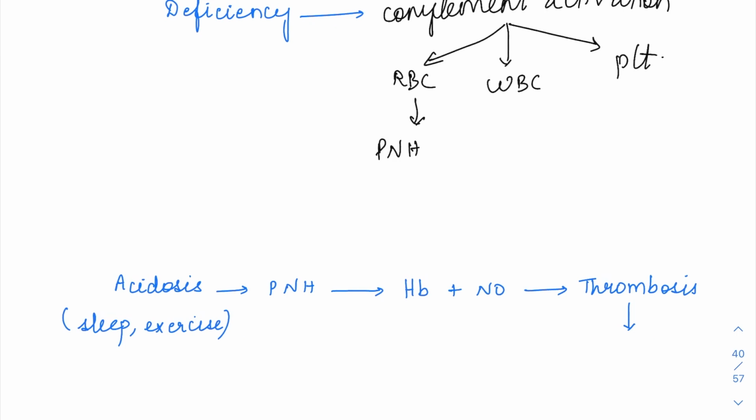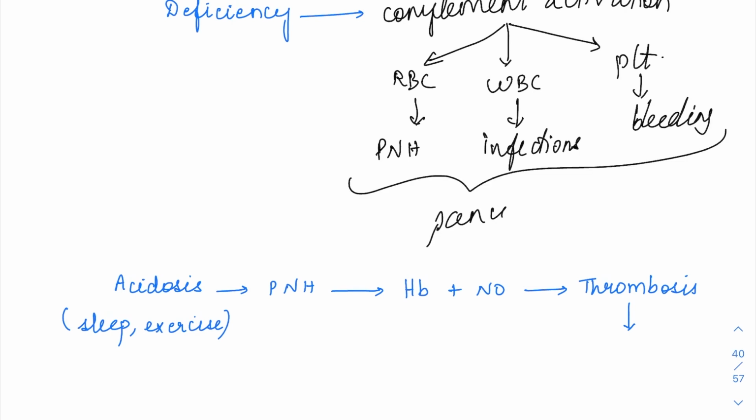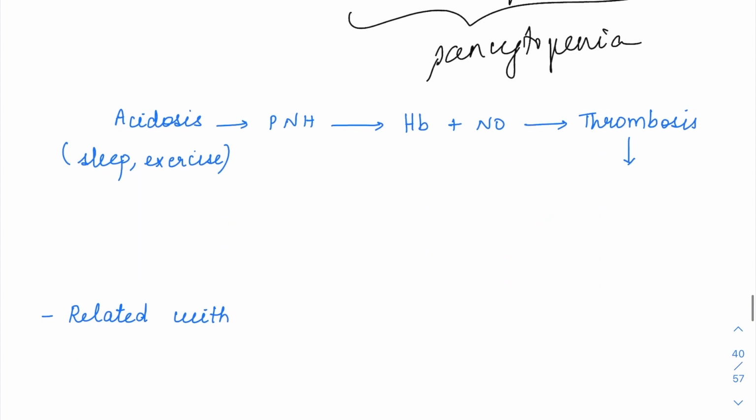In RBCs, it is going to cause paroxysmal nocturnal hemoglobinuria. In WBCs, it is going to cause loss of the WBCs resulting in infections. Platelets again will be affected, leading to bleeding. So as such, there is going to be a pancytopenia kind of picture, okay, pancytopenia.